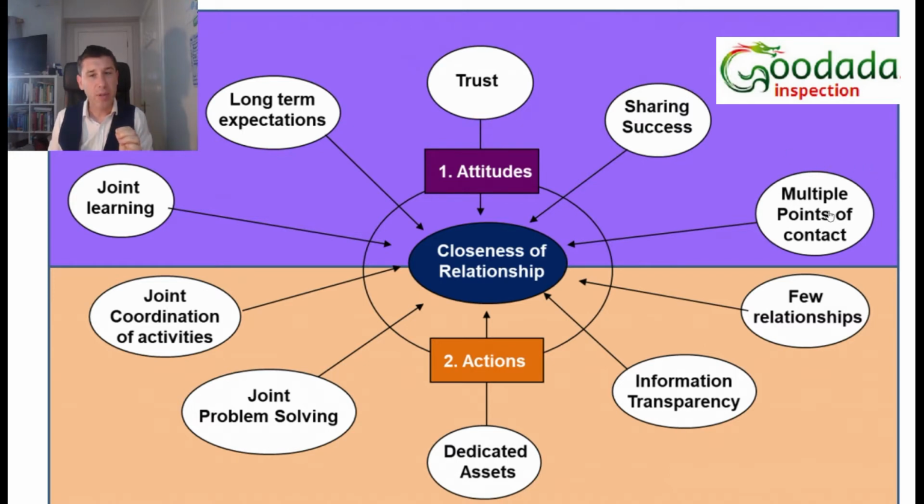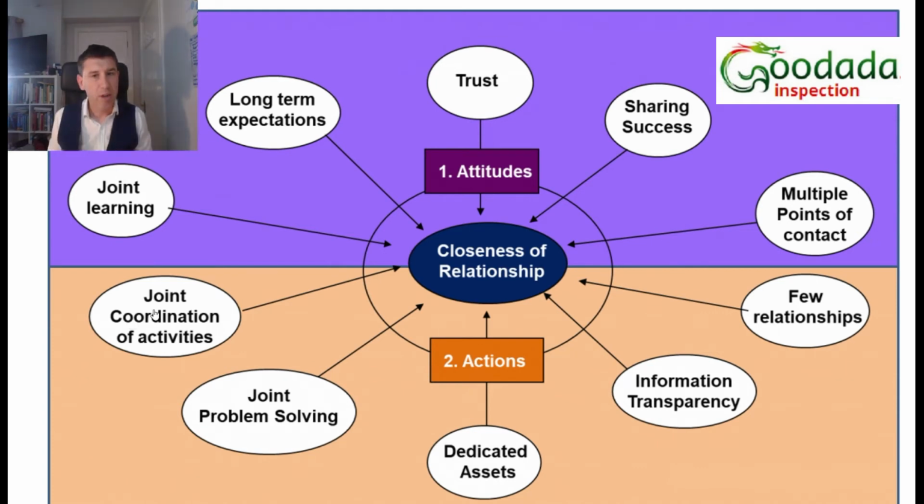And finally, multiple points of contact means that there's many different parties on the other side, whether it's your supplier or your customer, that you can speak to, or that your supplier or customer can speak to within your organization, and this approach encourages people within both sides to develop and mature relationships. Communication between parties involves links between different individuals within both organizations, encouraging multiple people to form relationships from both sides.